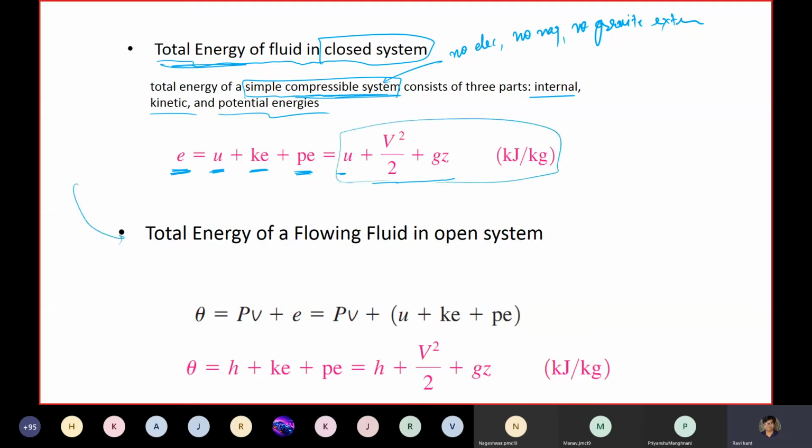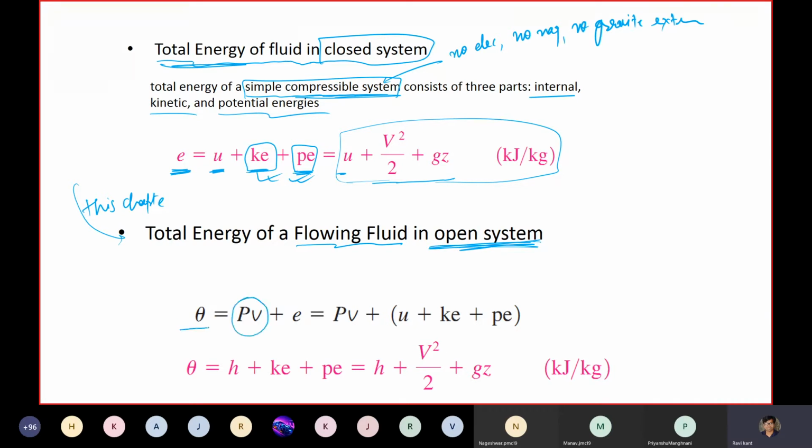But in this chapter, we are concerned about open systems where the fluid is flowing. One more thing I want to tell: in closed systems, things are also flowing, but in some closed manner. Here things are open. It is coming inside the control volume, and it is going outside as well. So this is the additional work.